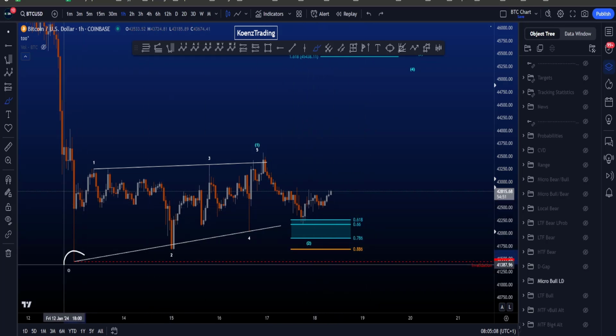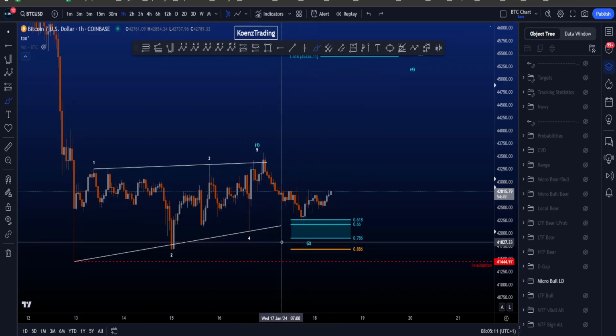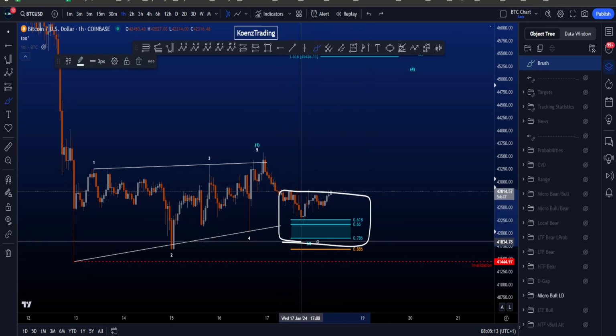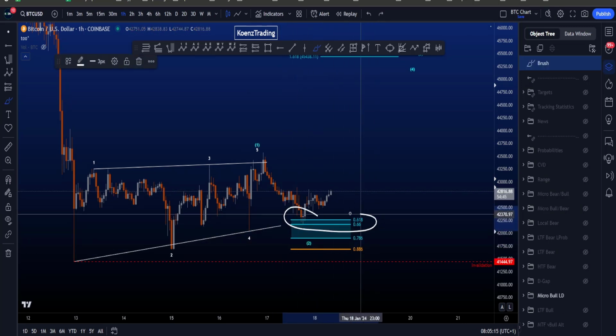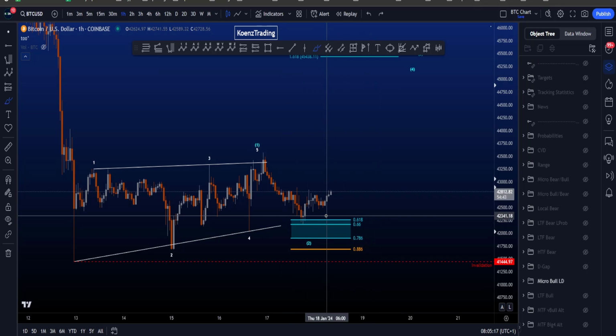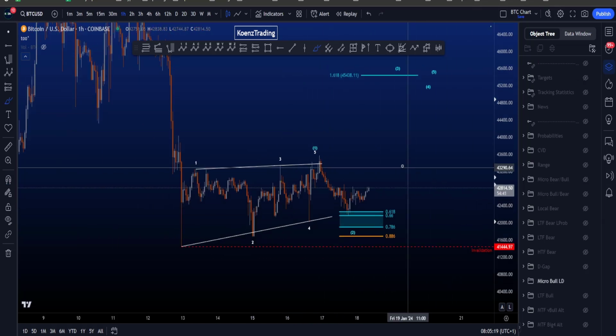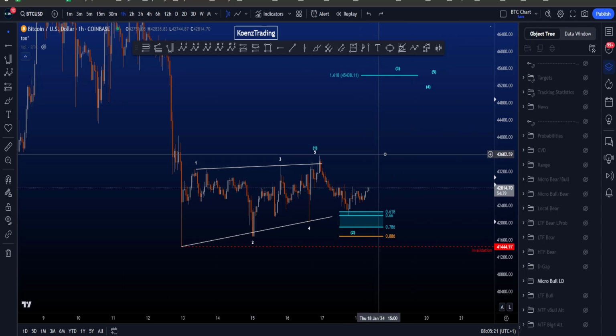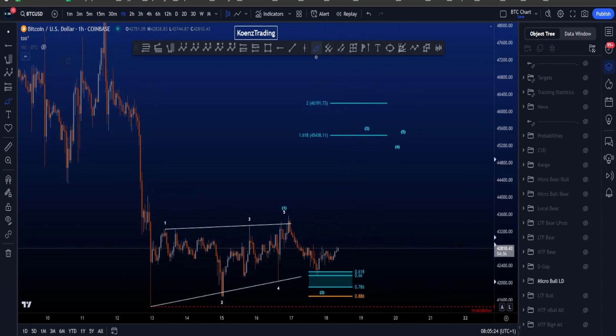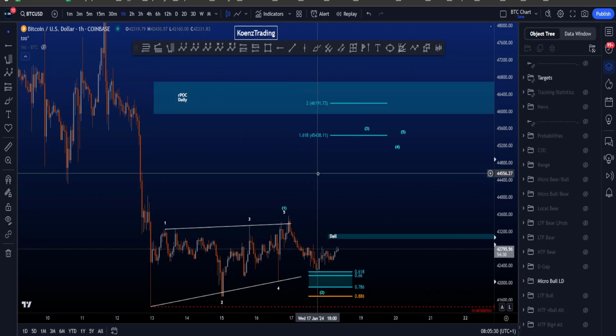Most common target, taken from the low to the high of 1, is between the 0.5 and the 0.786, and you can see price bouncing on the golden pocket. Very common target for a wave 2. And then of course we like to see a wave 3 to the upside and price moving towards at least, preferably, the 1.618 at 45.4k. We do have some resistance above that level as well.